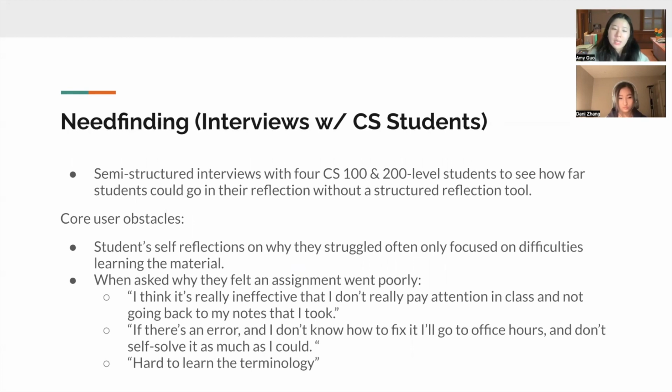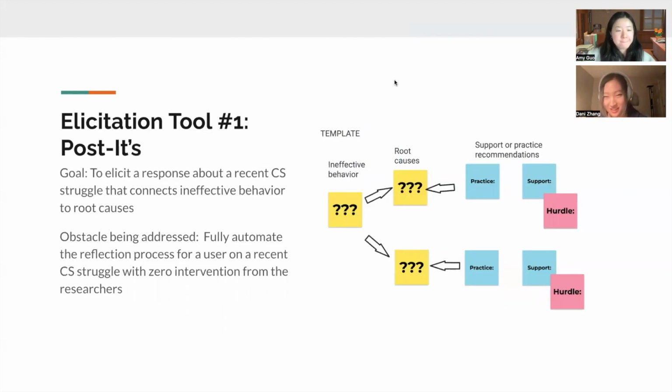So when they were asked why an assignment went poorly, a lot of the things that they said were just related to difficulties with paying attention in class, not knowing how to fix the errors, or having difficulty learning the terminology. And these reflections weren't looking at the root causes that might have led to these difficulties. Our first elicitation tool had the goal of eliciting a response about a recent CS struggle that connects ineffective behaviors to root causes.